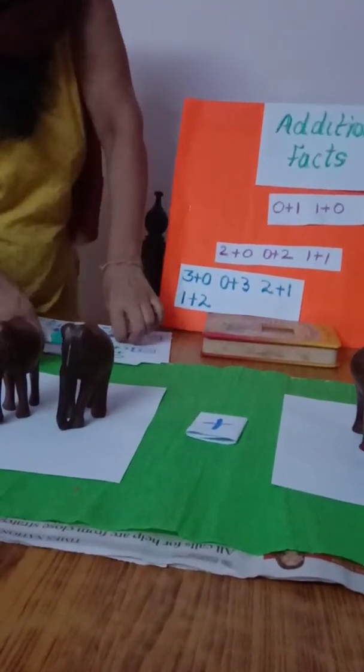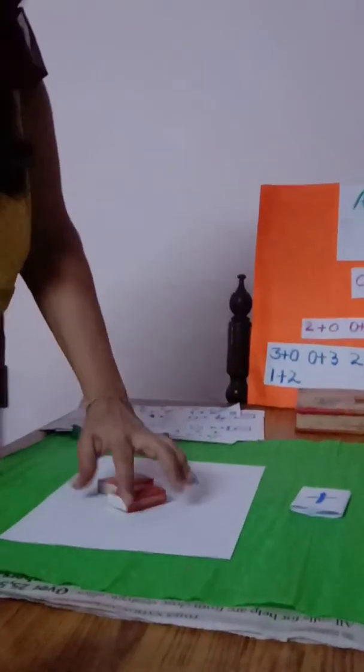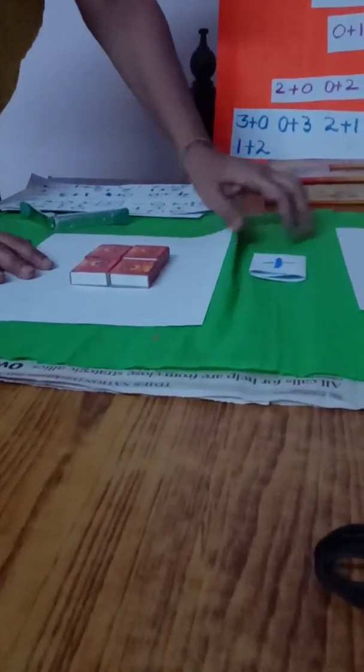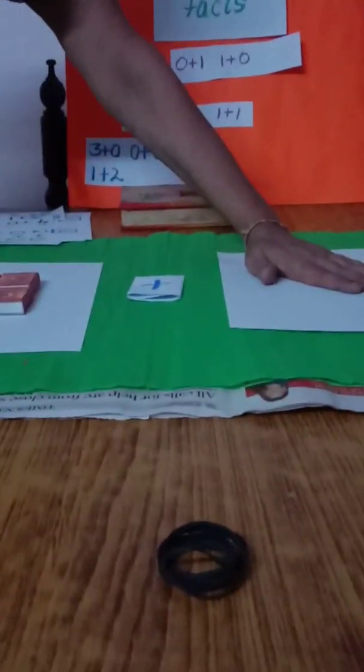Now let's go to the addition facts of 4. Now let's put away the elephants. Let me bring some matchboxes for you. 4 matchboxes. Okay. Now put the elephants away and we got 4 matchboxes. So all of them are in one place now. So what number will it be? 4 plus nothing, 0. So 4 plus 0 is 4.